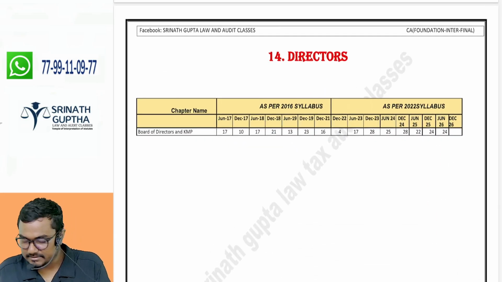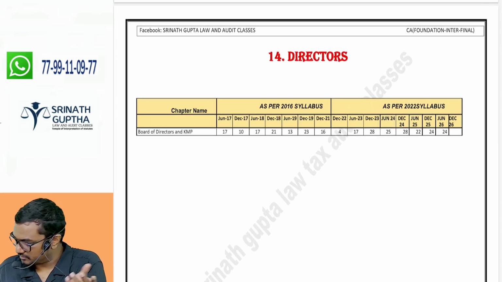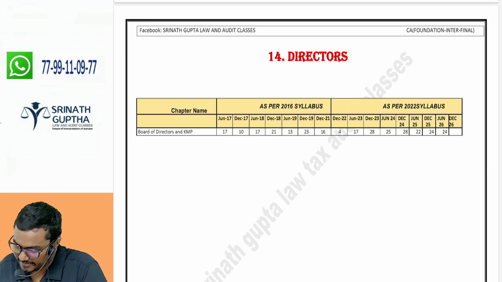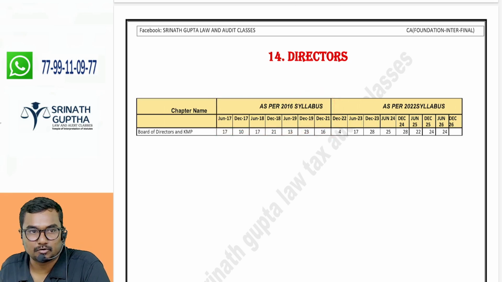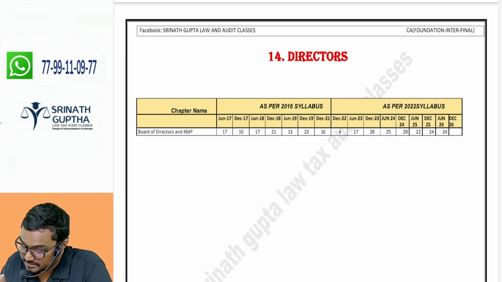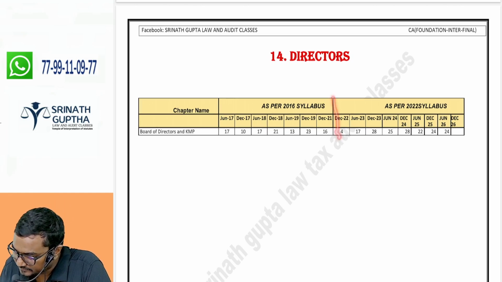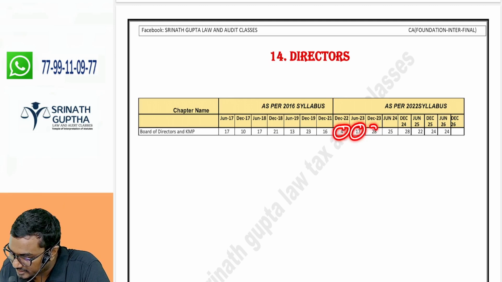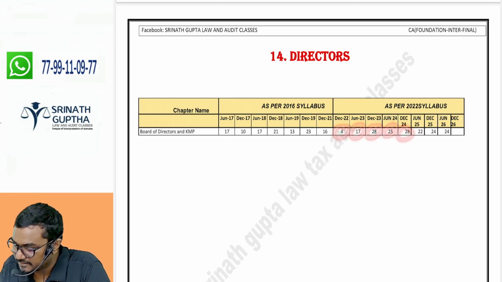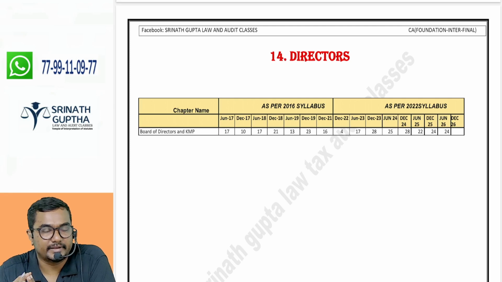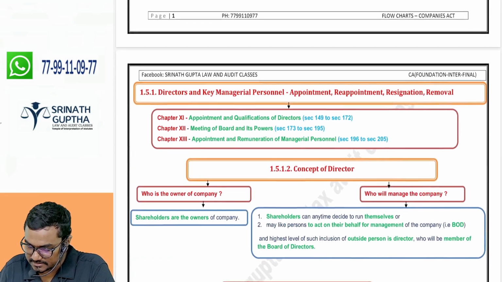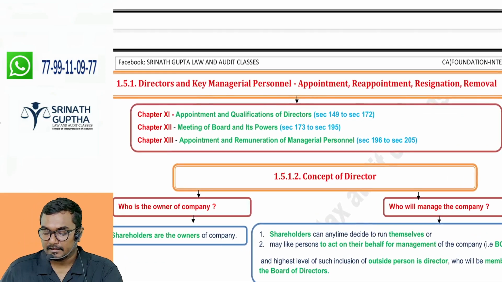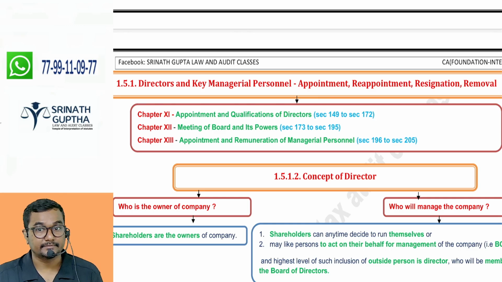If we see the weightage of directors based on the trend, in the old syllabus up to the 16 syllabus it was 17, 10, 17, 21, 13, 23, 16. In the recent trend, it is 4, 17, 28, 25, 28. So around 25 to 30 marks we can expect from the three chapters of directors, that is chapters 11, 12, 13 of the Companies Act.